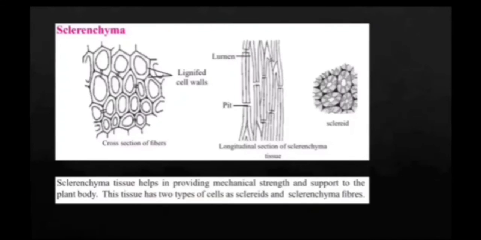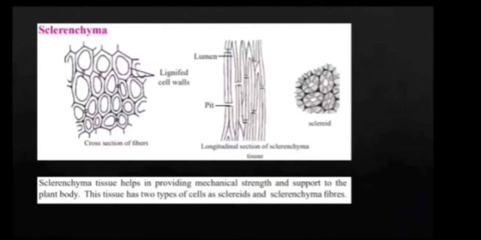Sclerenchyma. Sclerenchyma tissue helps in providing mechanical strength and support to the plant body. This tissue has two types of cells, sclerites and sclerenchyma fibers. Features of sclerenchyma tissue.